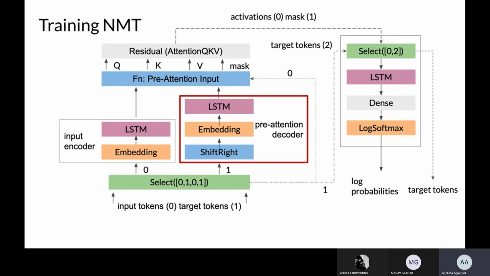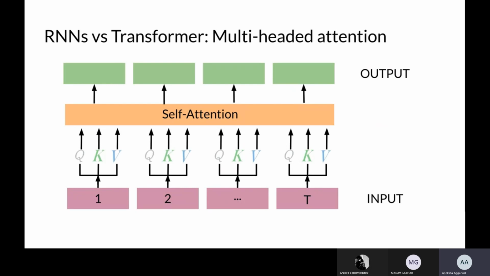Okay, let's skip this part. Then we will talk about multi-head attention. Multi-head attention is just about multiple heads, that means multiple sentences. Let's see, this is self-attention.